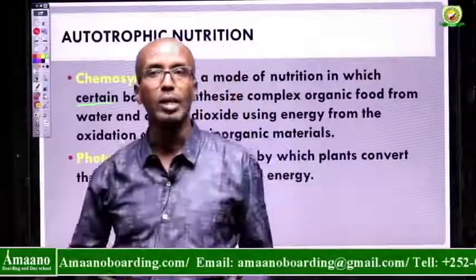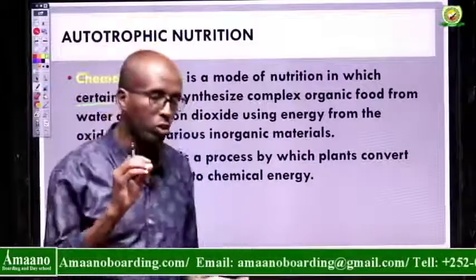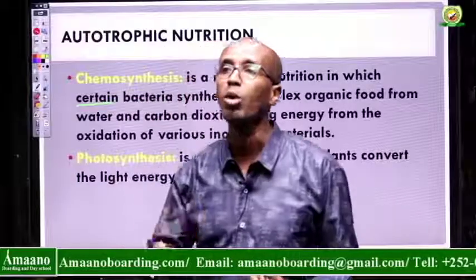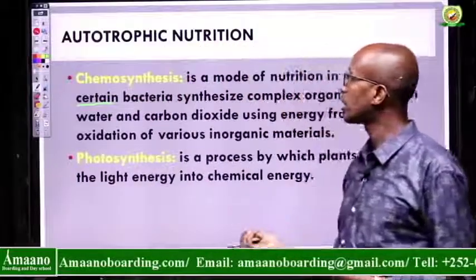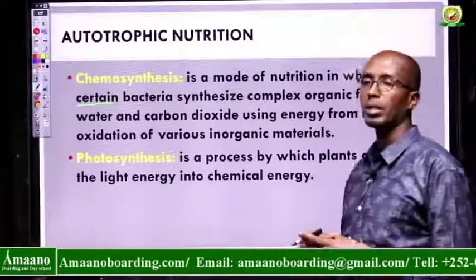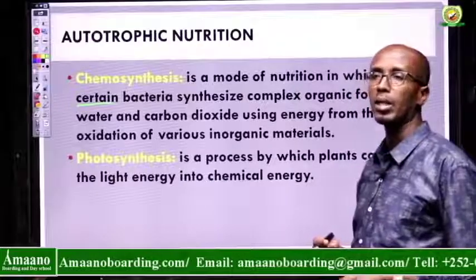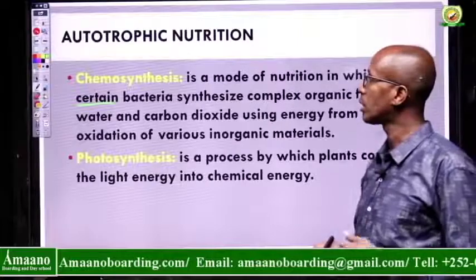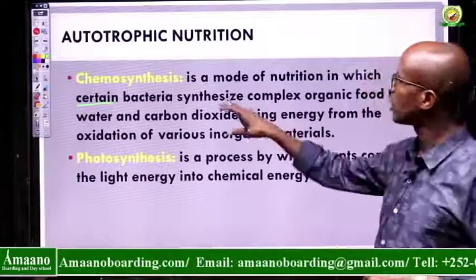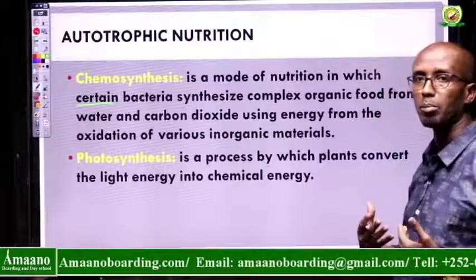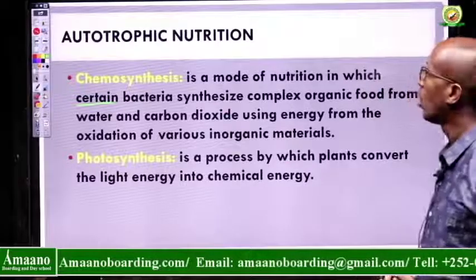Bacteria can be classified according to the mode of nutrition. Some bacteria are called symbiotic bacteria, which live on other living organisms. Parasitic bacteria, saprophytic bacteria, but this one is called chemosynthetic bacteria because it can produce its own food.